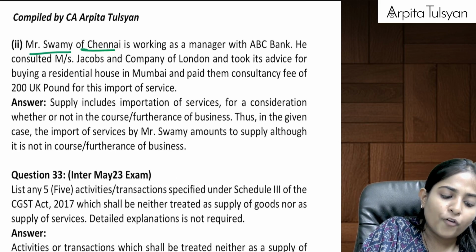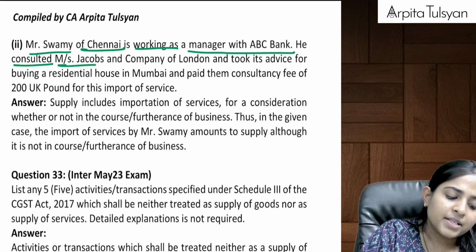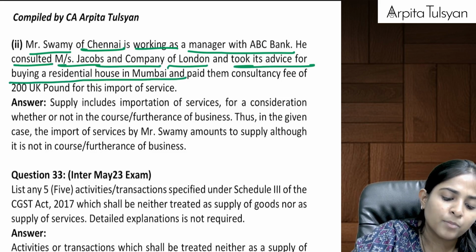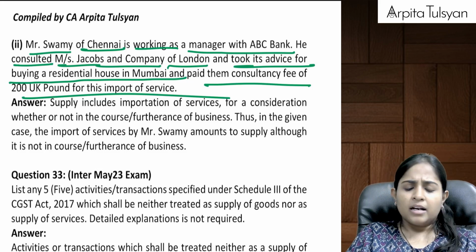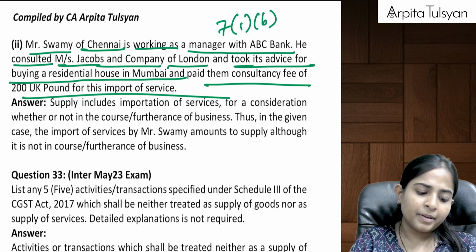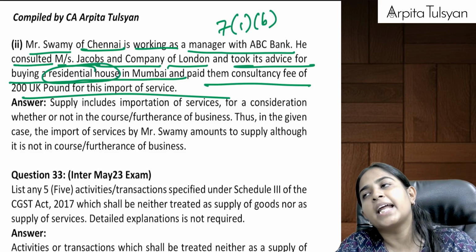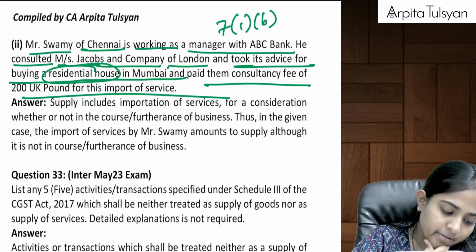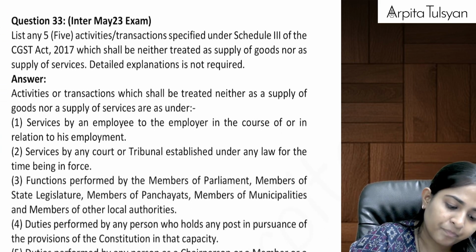Mr. Swami of Chennai is working as a manager with a bank. He consulted Messrs. Jacobs and Company of London and took its advice for buying a residential house in Mumbai and paid them consultancy fees for import of the service. Consideration is there. Importation of service will come under section number 7(1)(b). But this is for residential house. Doesn't matter, because 7(1)(b) says it can be whether or not for the purpose of business. Right? So this transaction will be considered as a supply.